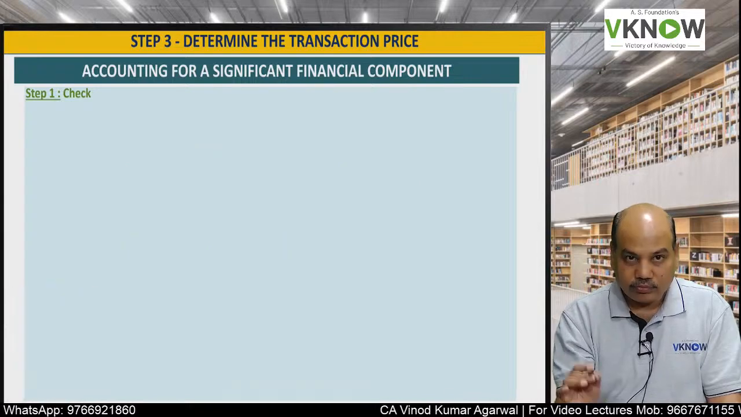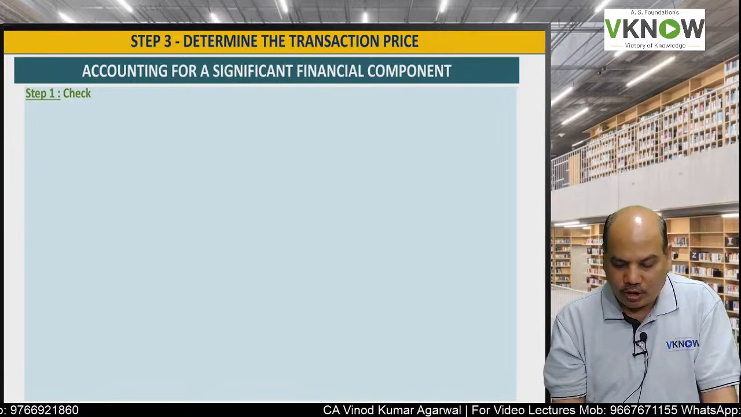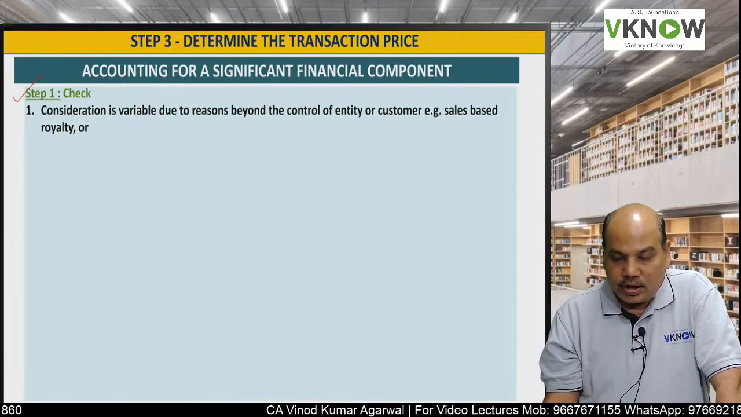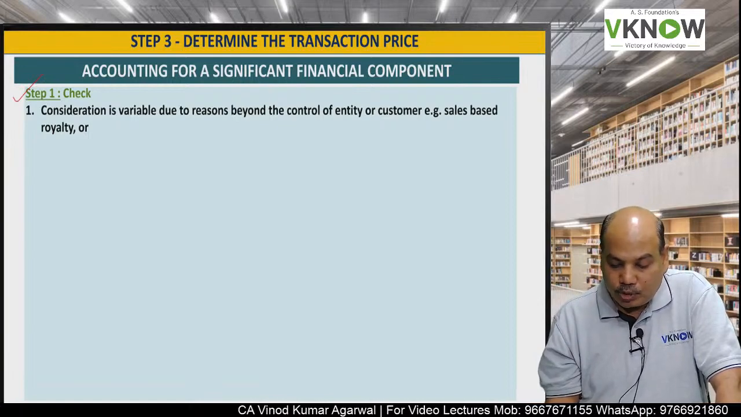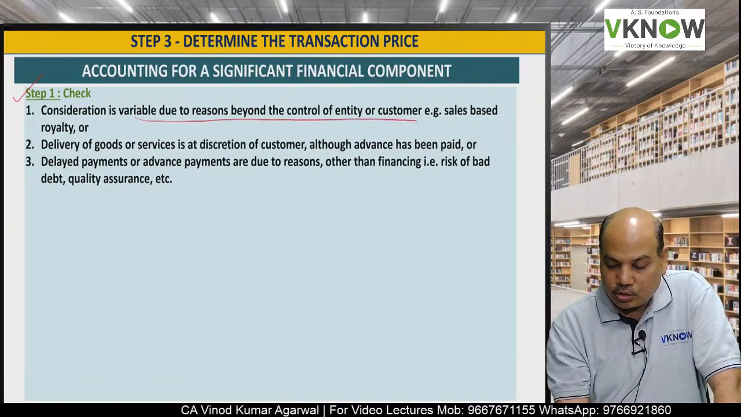So check, a very simplified manner, right, line by line we have written. All of you are requested to understand. Check, consideration is variable. 3 points I will write. Consideration is variable due to reasons beyond the control of the customer.